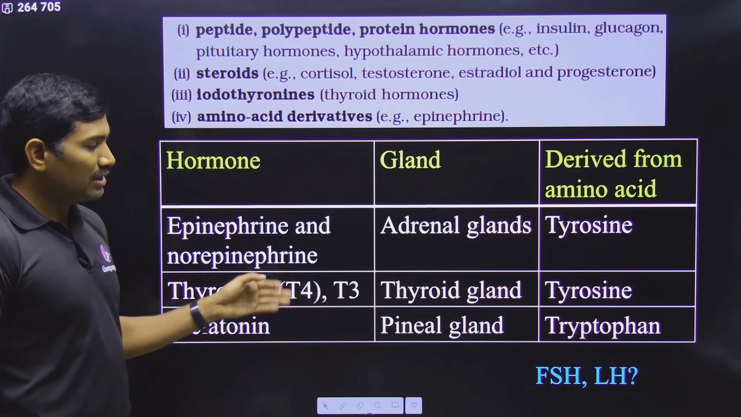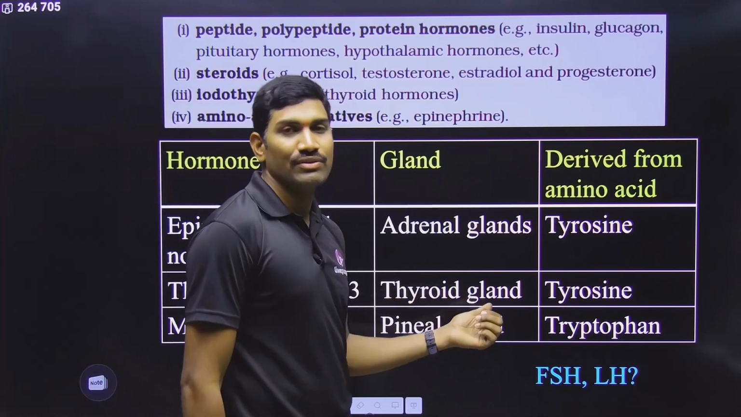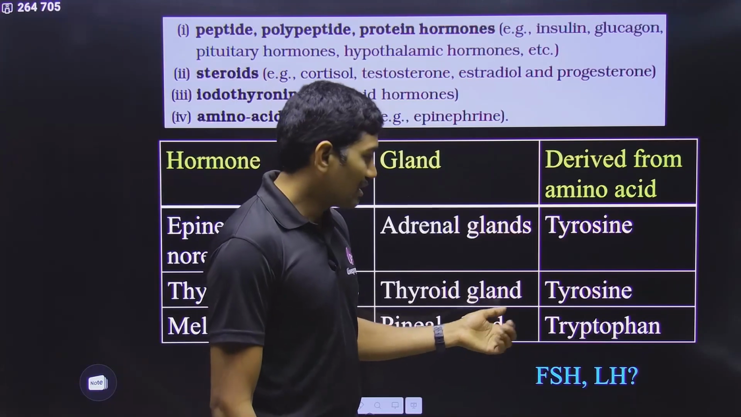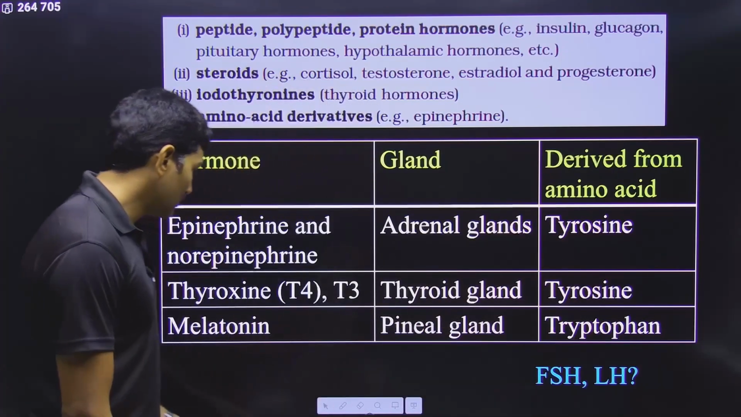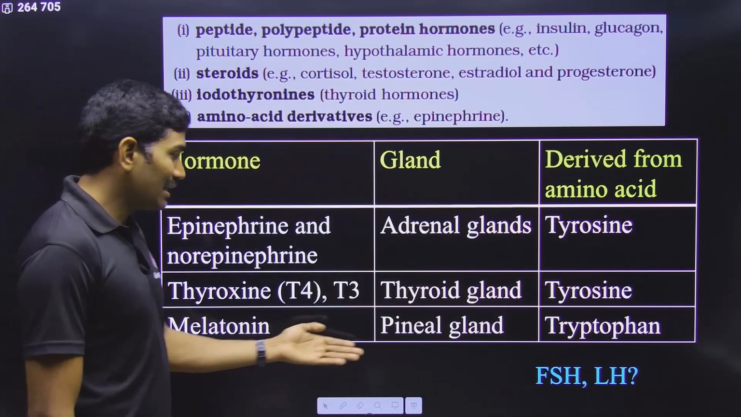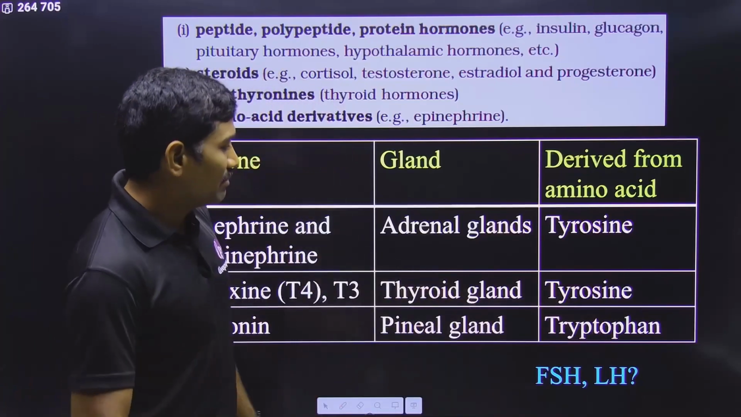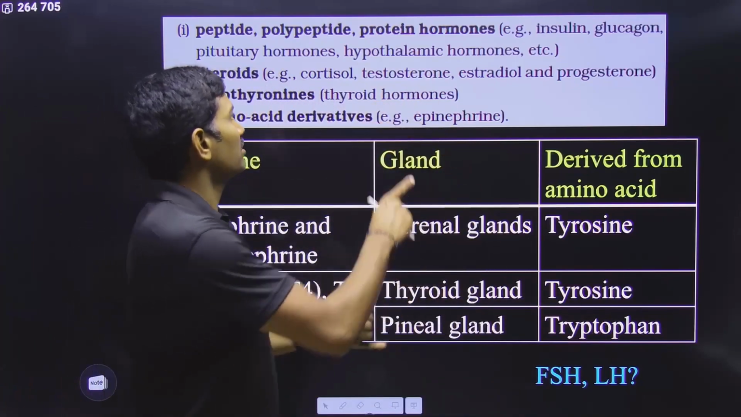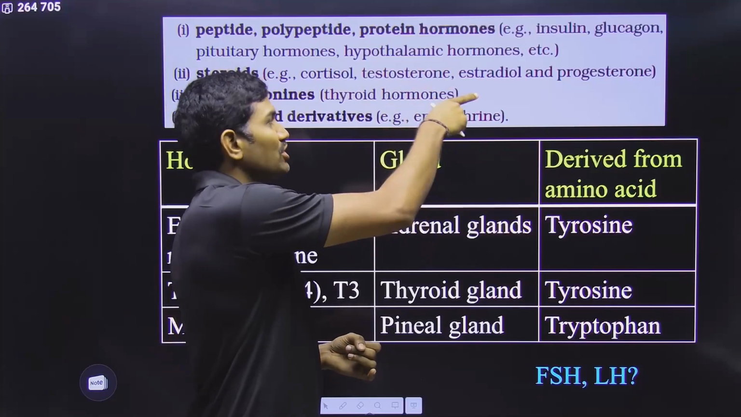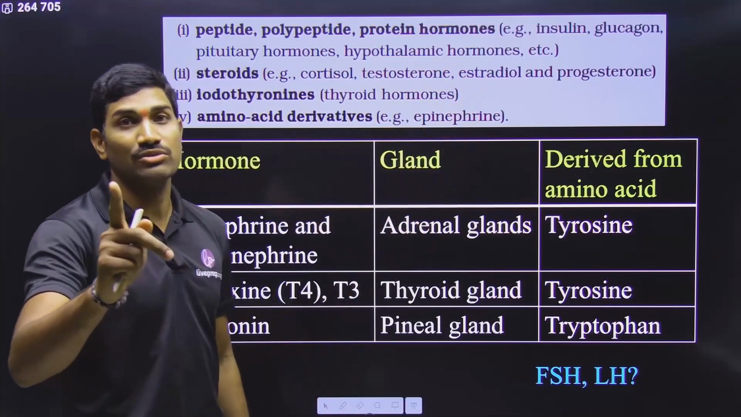Thyroxine is the T4, and not only this T3. These are derived from follicular cells of the thyroid gland. They are also derived from tyrosine. And melatonin from the pineal gland is actually produced from tryptophan. Clear? And please remember here, testosterone, estrogen, progesterone, all these things are steroid hormones.